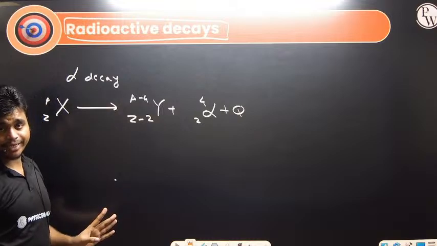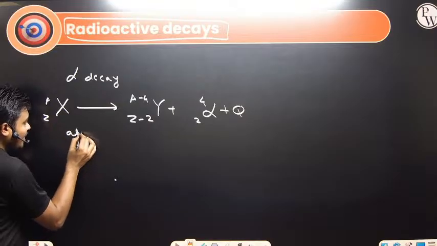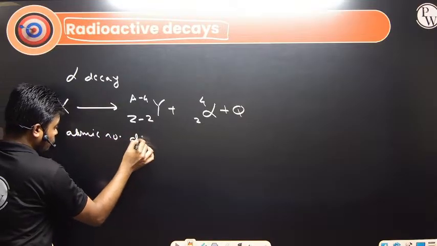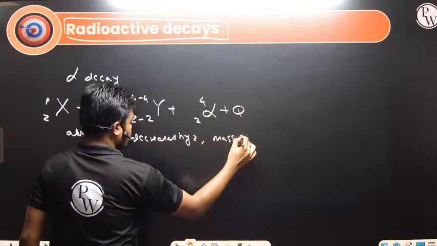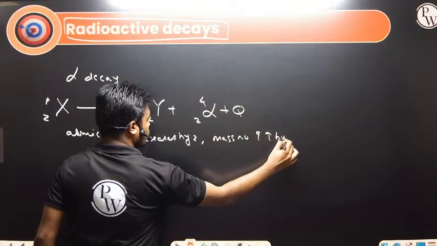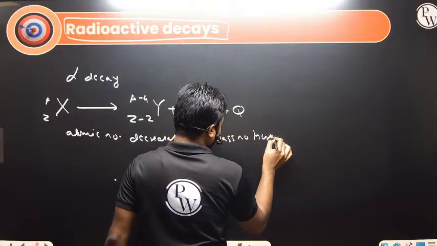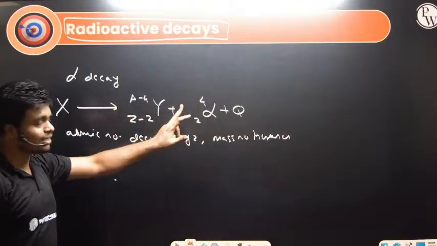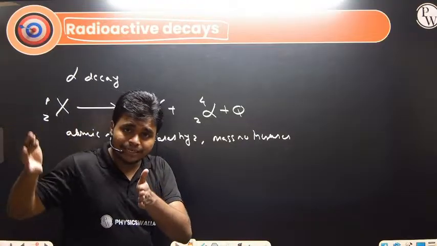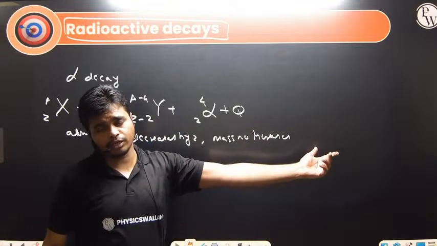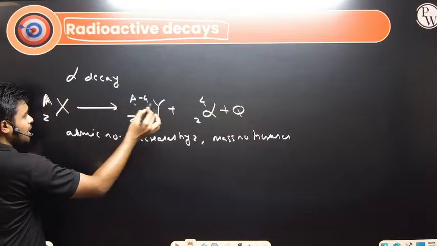Alpha decay we call it, and in this, atomic number decreases by 2 and mass number decreases by 4, because the alpha particle is removed, and the alpha particle is a helium nucleus. You can check that the sum of atomic numbers on the left hand side of the equation should be equal to the atomic number on the right hand side, and the same goes for the mass number also. So this one is A, this one is A minus 4, this will be 4.